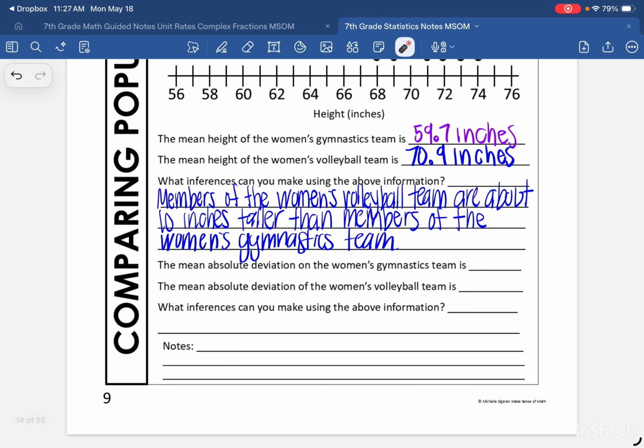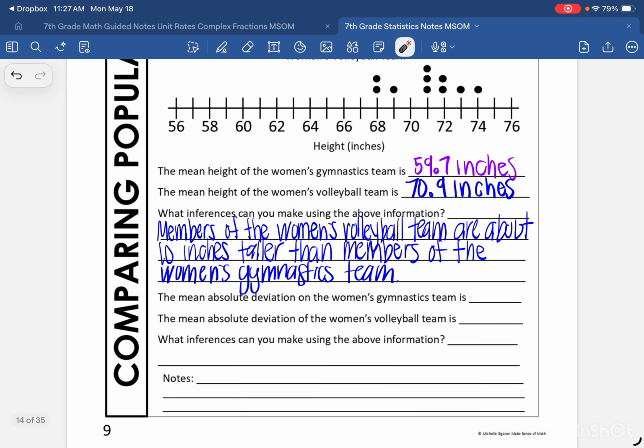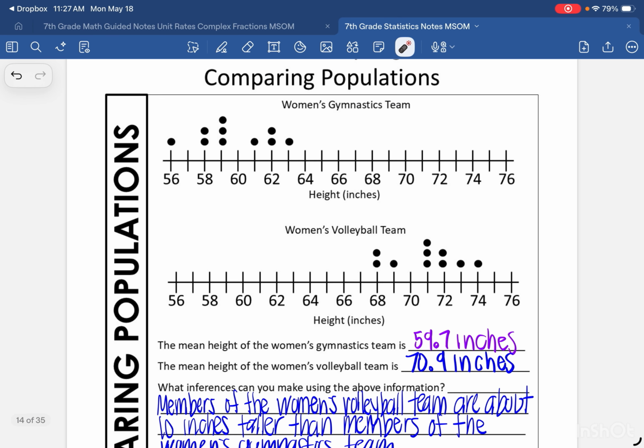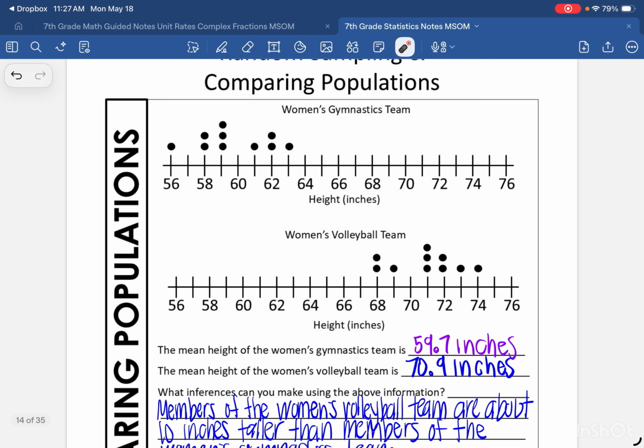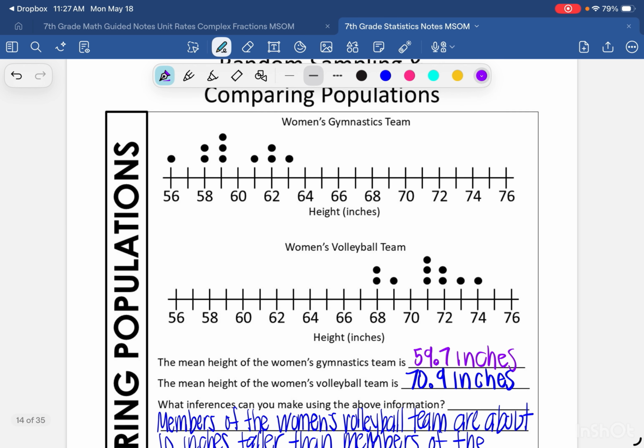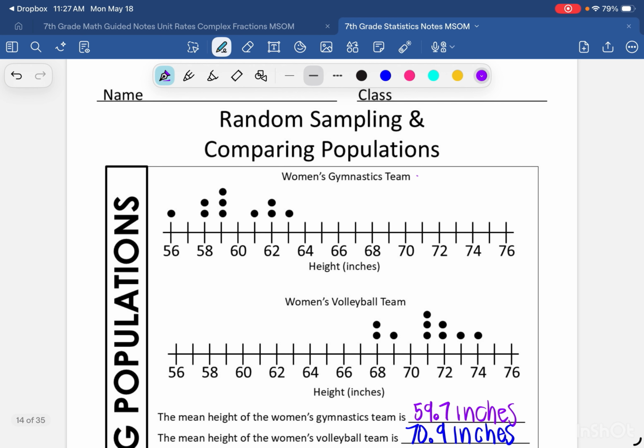Okay, and now it asks me to find the mean absolute deviation of the women's gymnastics team. Now this should be a review, but if you don't remember how to find the mean absolute deviation, let's talk about it. So let's go back up to our dot plot here. We know that the average for the women's gymnastics team is 59.7. We figured that out by adding up all the data points and dividing by the number of data points, which was 10, and we got 59.7.